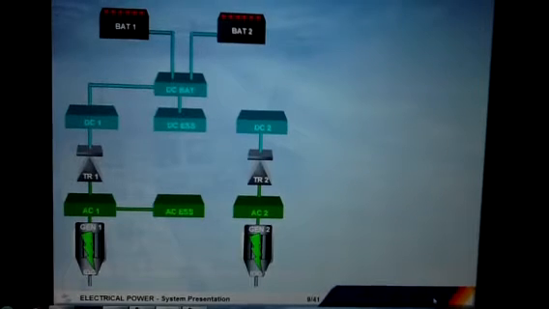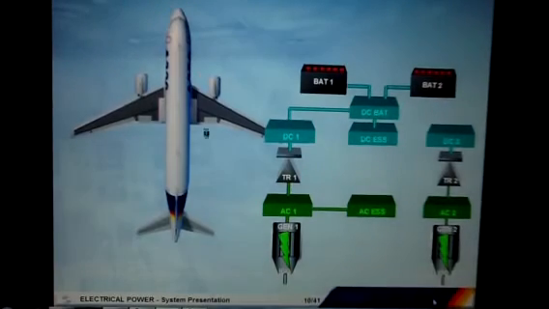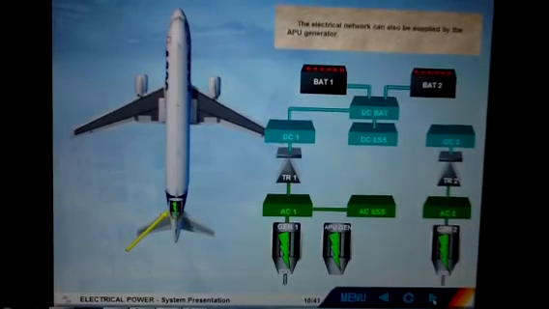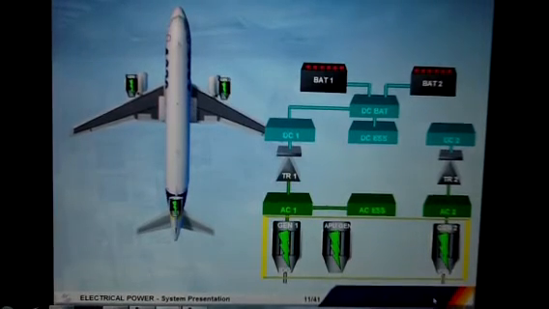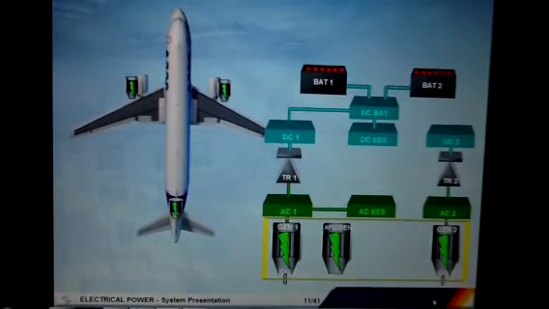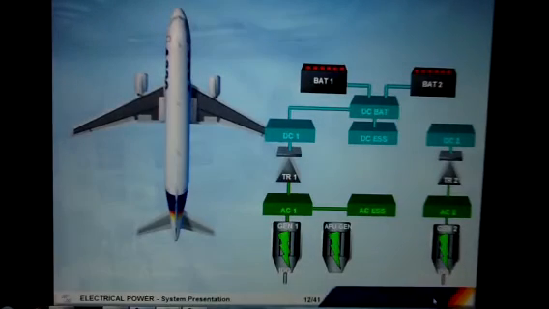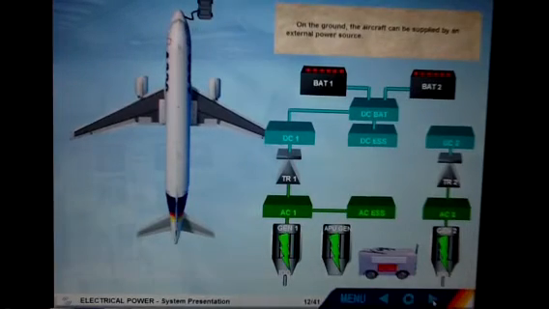We will now introduce some other components which supply the basic system. The electrical network can also be supplied by the APU generator. These three generators are all identical, and any one of them can supply the entire aircraft electrical needs. On the ground, the aircraft can be supplied by an external power source.